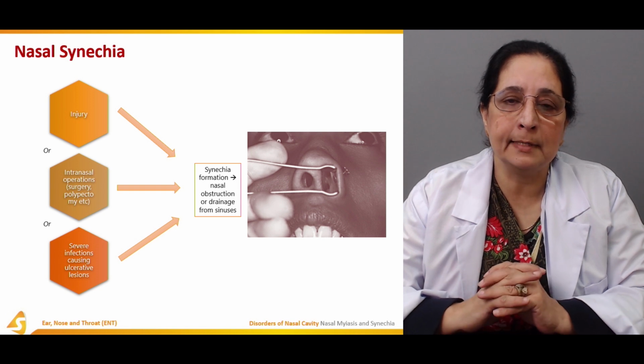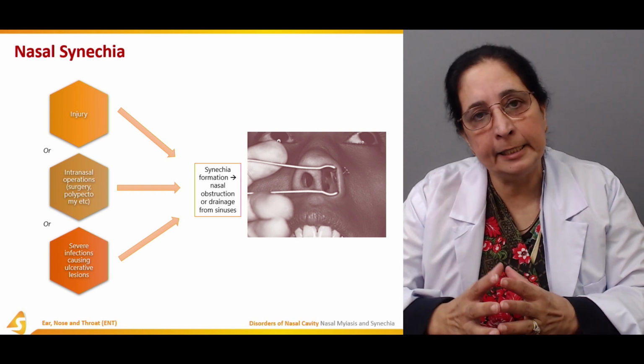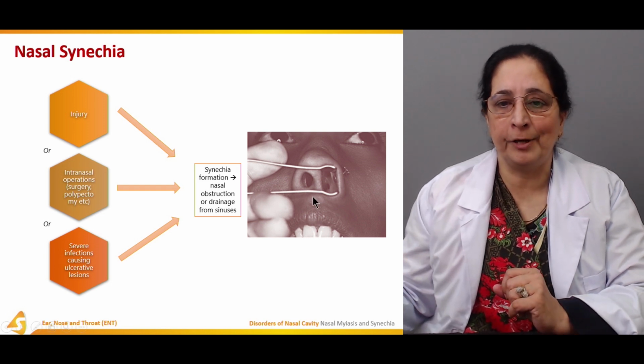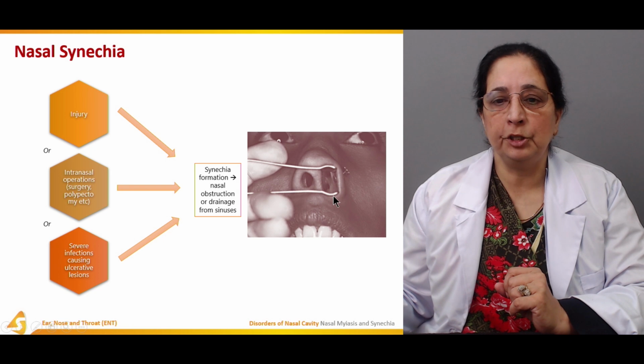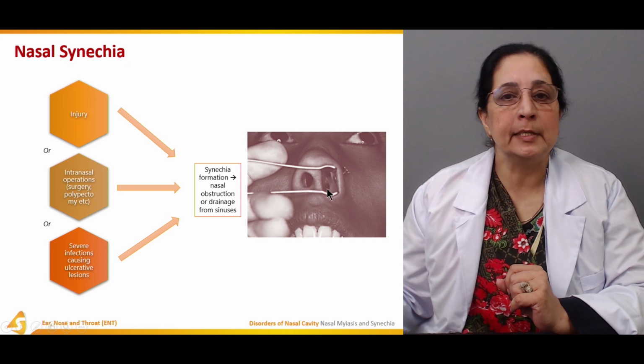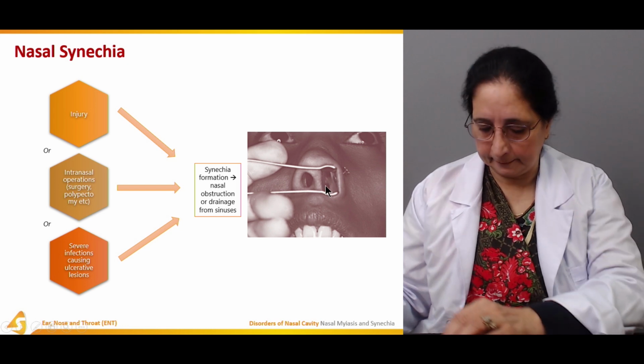So whenever synechia are present, they can lead to nasal obstruction, secretions or drainage. This is a very clear picture of synechia formation. You can see these are the adhesions present in the nasal cavity.